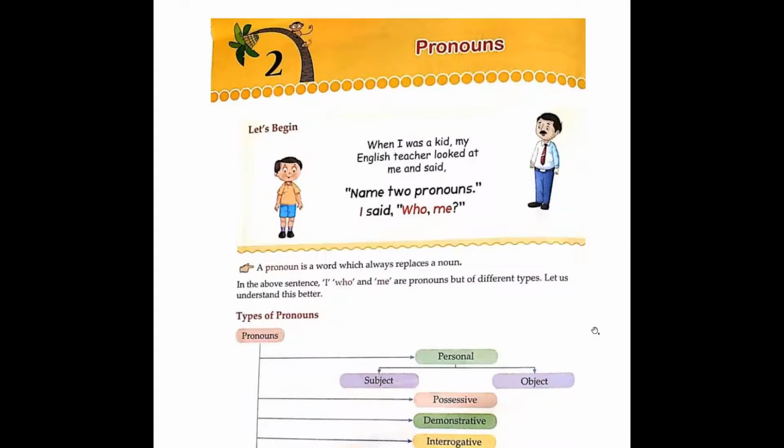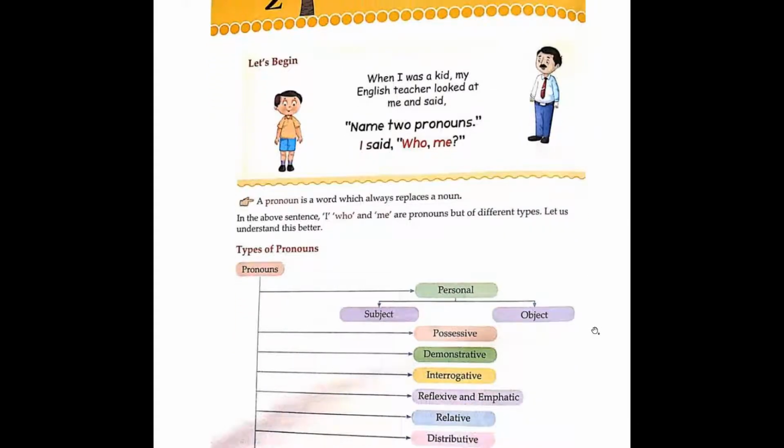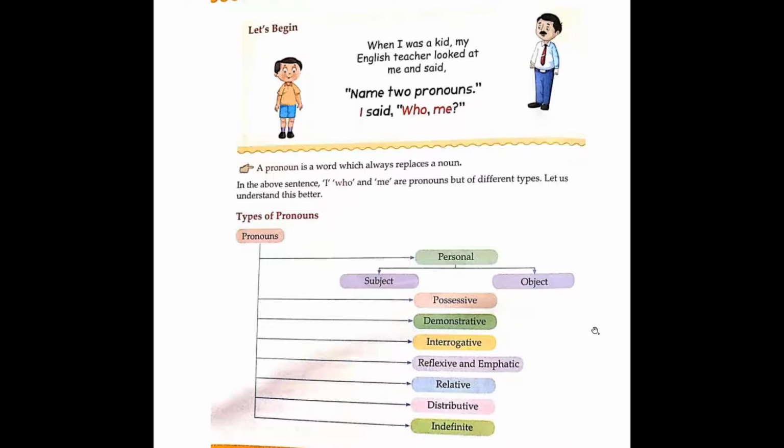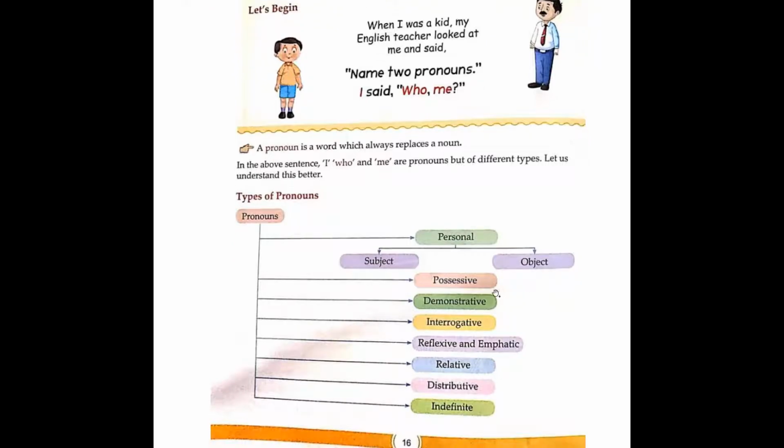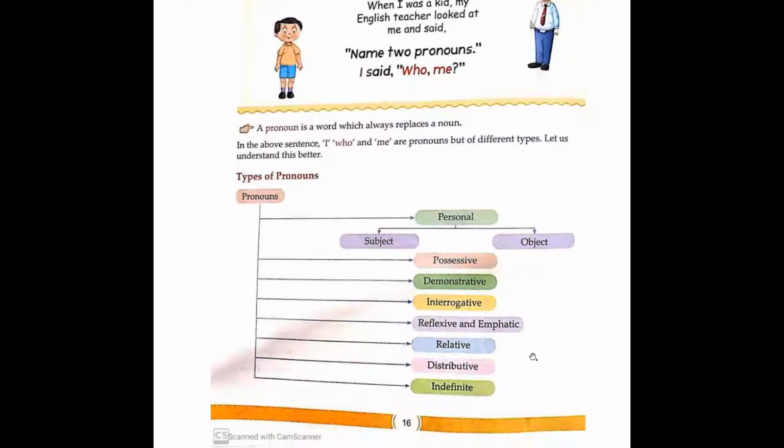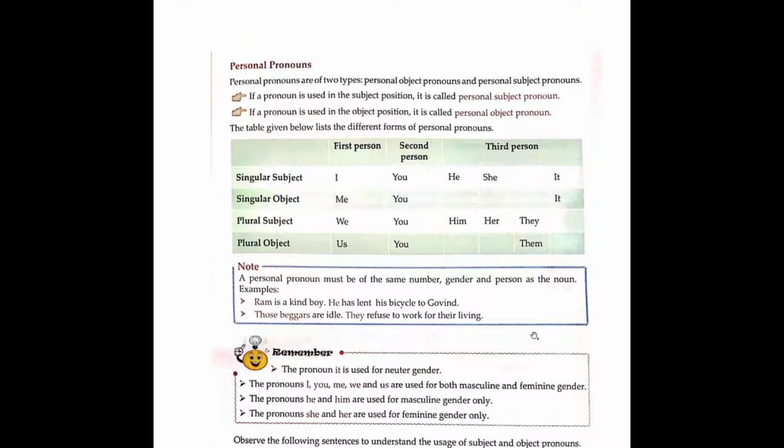Let us start the types of pronouns. Number 1, personal. Number 2, possessive. Number 3, demonstrative. Number 4, interrogative. 5, reflexive and emphatic. 6, relative. 7, distributive. And the last one is indefinite.